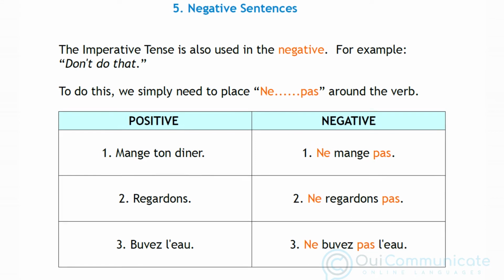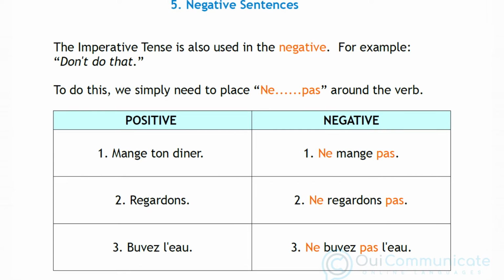We can of course use the imperative to give a negative order, such as don't do that. To do this, we simply need to place ne pas around the verb. The positive order mange ton dîner, eat your dinner, becomes ne mange pas. Example number 2, regardons, let's look. Ne regardons pas, let's not look. Number 3, buvez l'eau, drink the water, becomes ne buvez pas l'eau, don't drink the water.